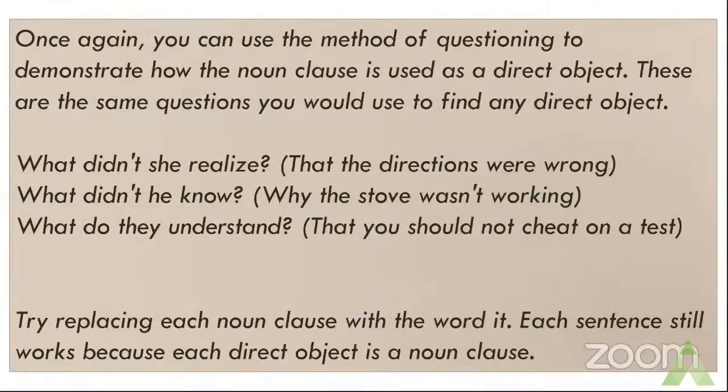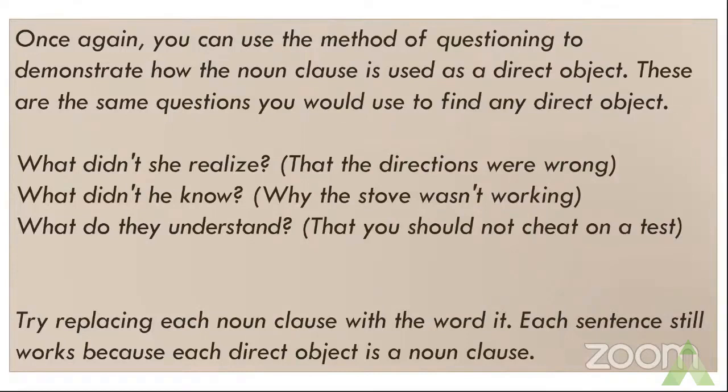So, once again, you can use the method of questioning to demonstrate how the noun clause is used as a direct object. These are the same questions you would use to find any direct object. What didn't she realize? She didn't realize that the directions were wrong. So that the directions were wrong becomes your noun clause in the form of an object.